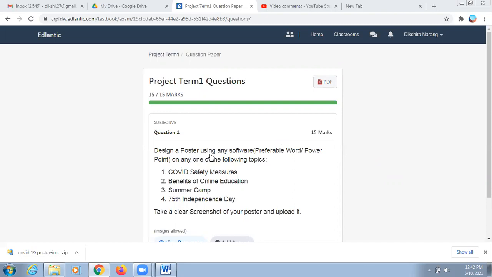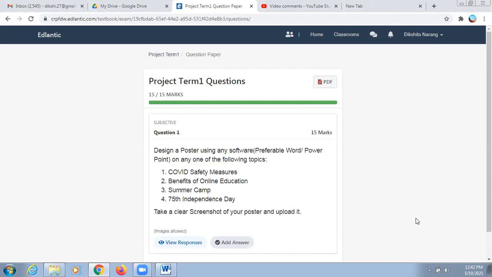In the holiday homework, I have given you a project work for computer in which you have to create a poster using any software. You can use MS Word, you can use PowerPoint, or even if you don't have a computer or laptop, you can create a poster on your mobile phone also. Which software you are going to use on your mobile phone is totally up to you.